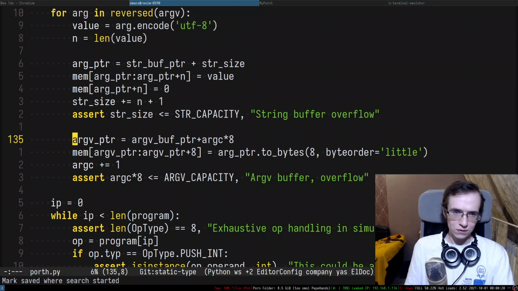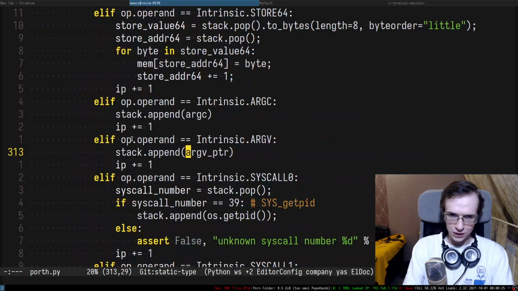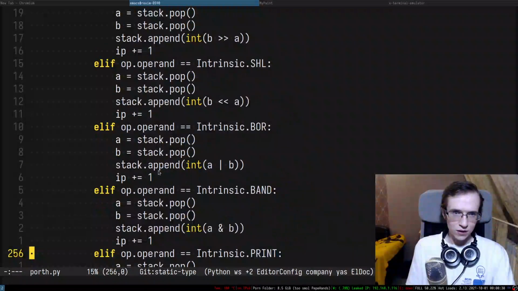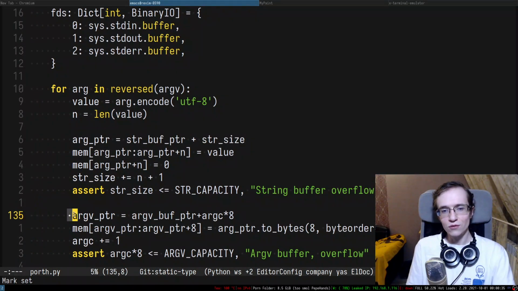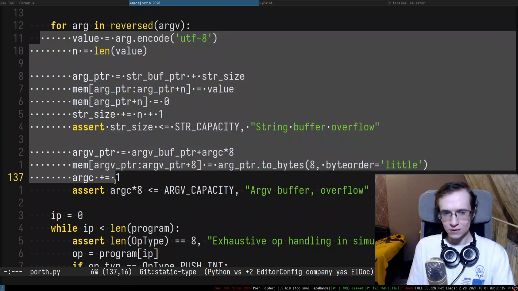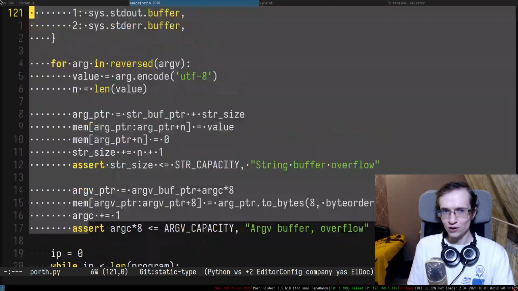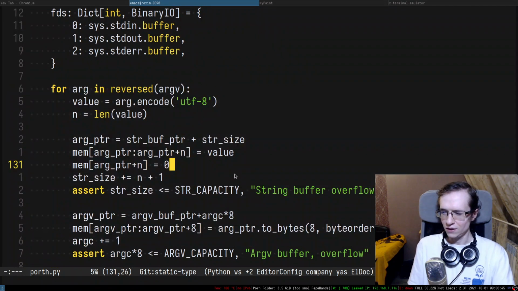Oh shit! I should have actually put ArcV buffer pointer. Oh my god. Yeah, okay. That's fine. It feels like this variable, ArcV pointer, actually leaked through this loop. Right, if I define a variable here, it will be still available outside of the loop, right? That's a thing in Python, if I understand correctly.